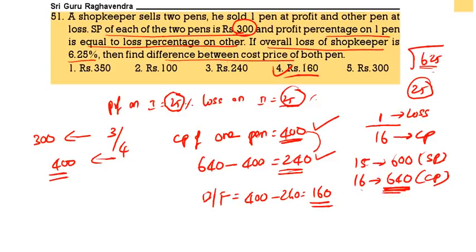So the cost price of one pen. A loss of 25% means 3 by 4, where 3 is the selling price and 4 is the cost price. 3 parts equal 300, so the selling price of each pen is 300. 4 parts will be equal to 400. So one pen's cost price is 400, the other pen's cost price is 240, the difference is 160.